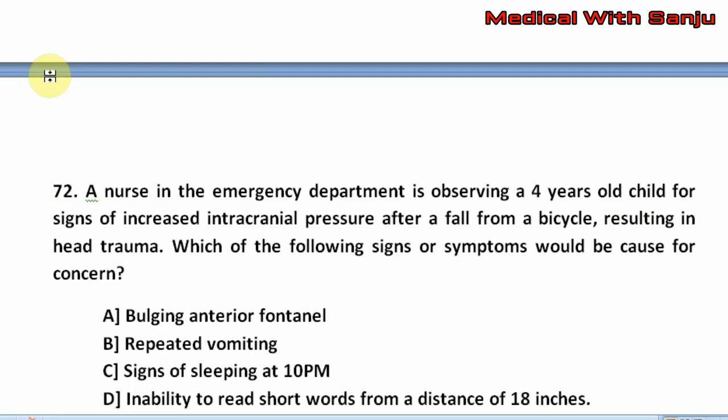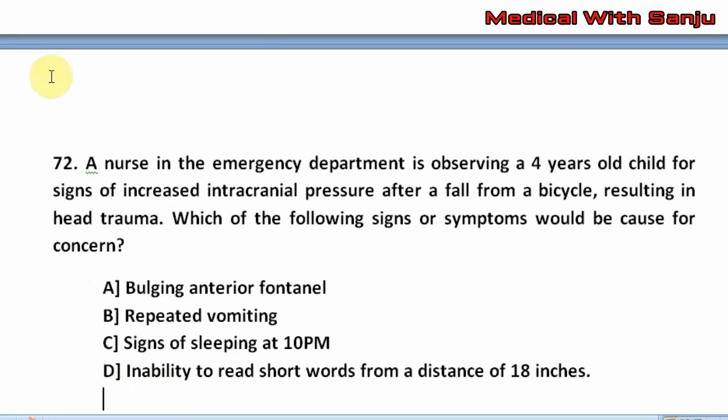Option A, bulging anterior fontanelle. Option B, repeated vomiting. Option C, signs of sleeping at 10 p.m. Option D, inability to read short words from a distance of 18 inch. The right answer is option B, that is repeated vomiting.